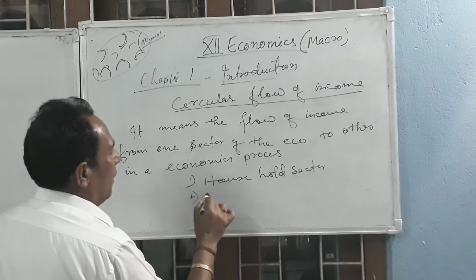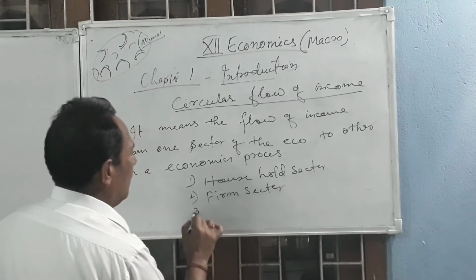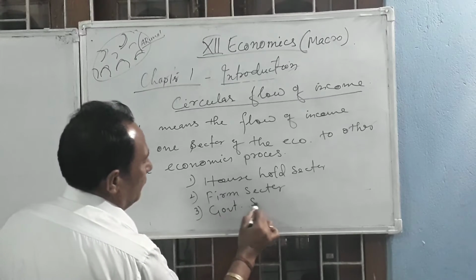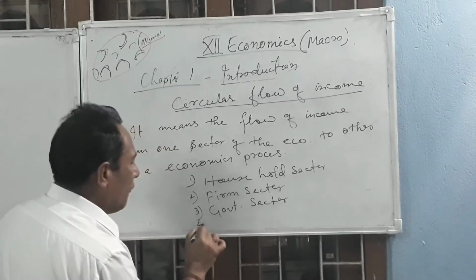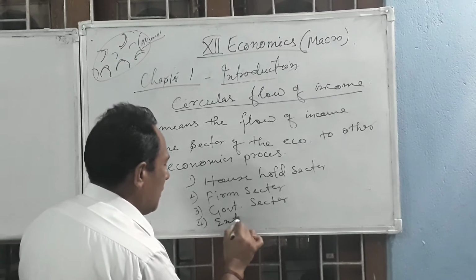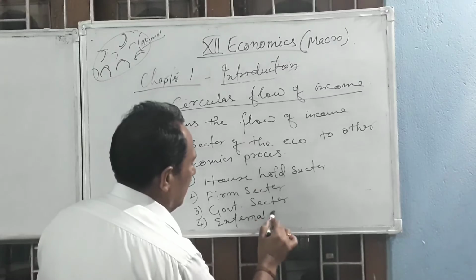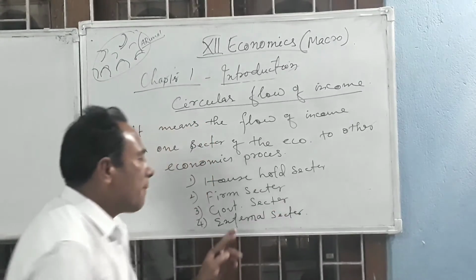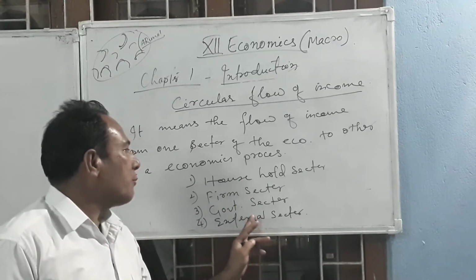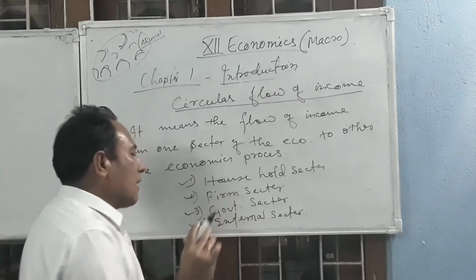Second is the firm sector, and third is the government sector, and the fourth sector is the external sector. External sector means outside of the country, where there is a connection of export and import. So: household sector, firm sector, government sector, and external sector.